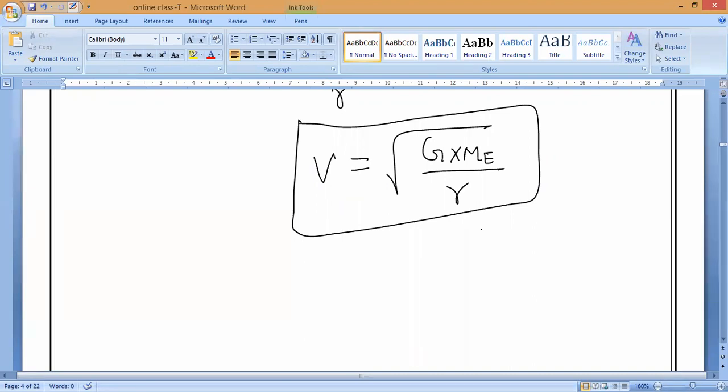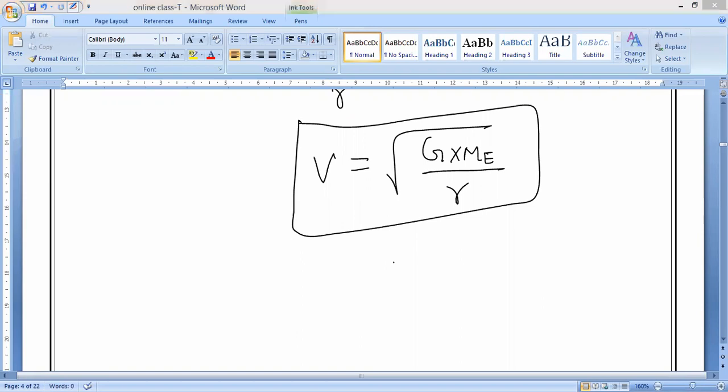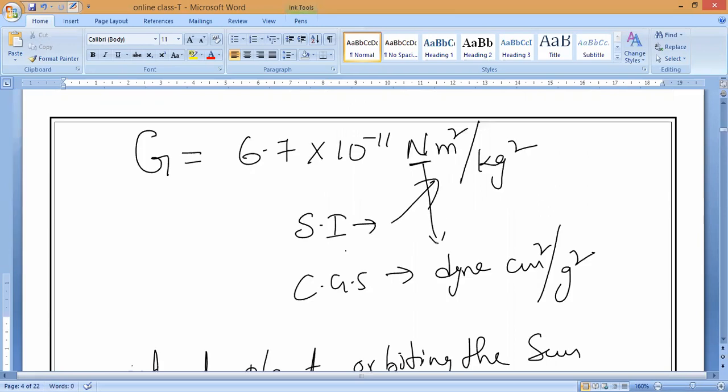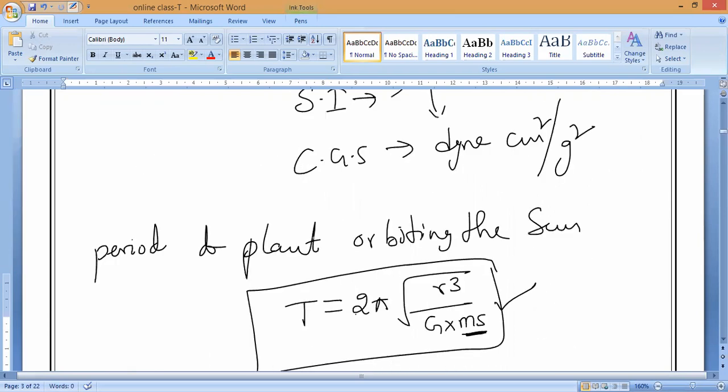Yes, sir. Now we are going with the time period also: the time period of a satellite. How do we derive the period of a satellite orbiting Earth? Please keep it. Before, in the last class, we derived the period of a planet orbiting the sun.